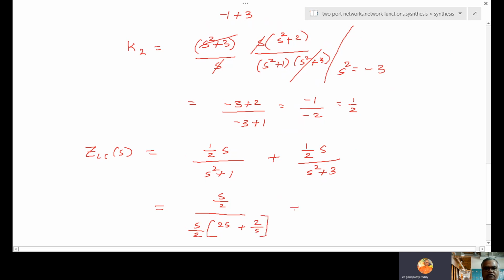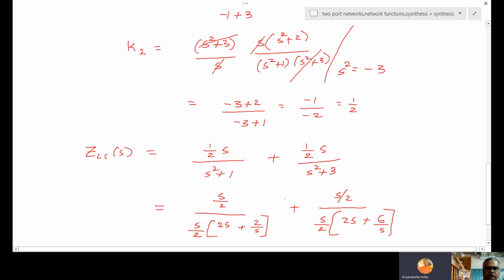The same way here, numerator s by 2, denominator again s by 2, 2s plus 6 by s. So s's will go, 2 becomes 1 and 2 becomes 3, so I will get the same 3.